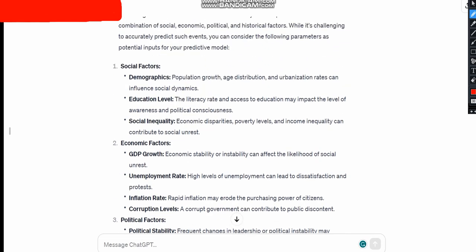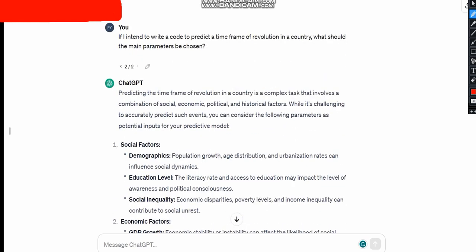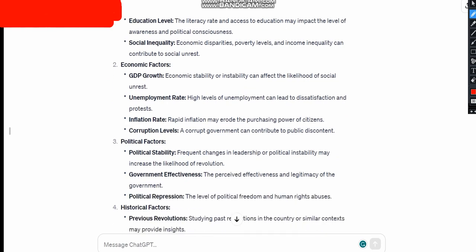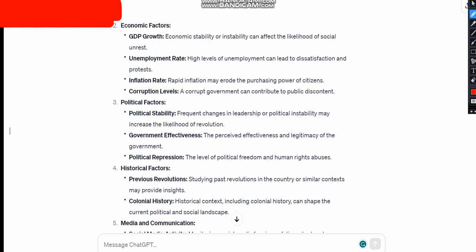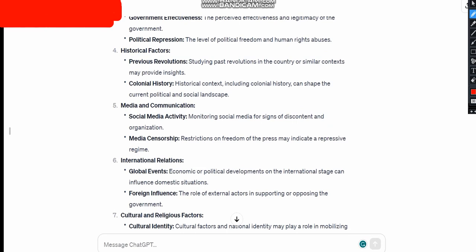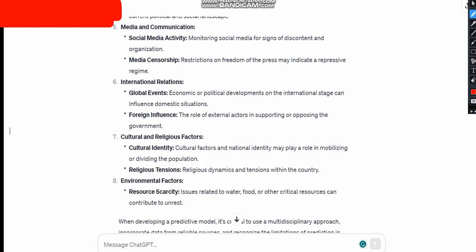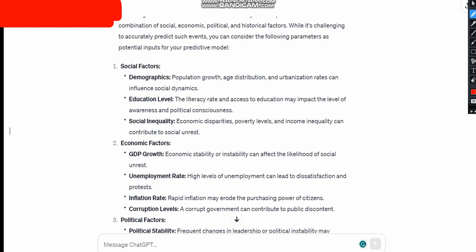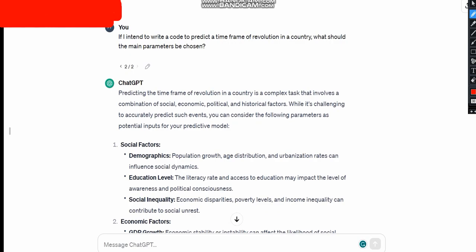First of all, I asked ChatGPT: if I want to develop code to predict a time frame of revolution in a country, what should the main parameters be? And it answered: social factors like these, economic factors like these, political, historical, media and communication, international relations, cultural and religious factors, and environmental factors. So it itself defines the important parameters in predicting a revolution.